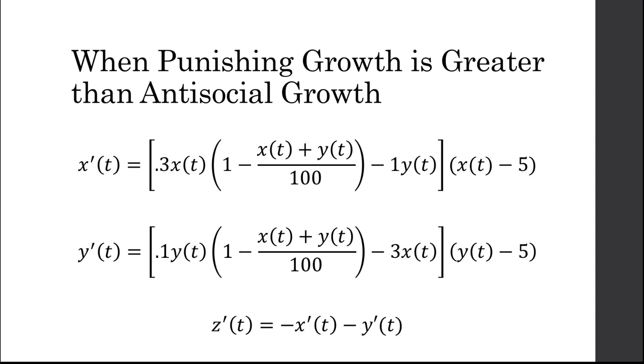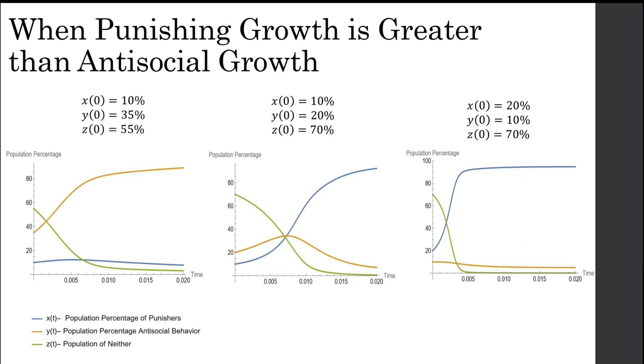than antisocial growth. In this case, we change the K1 value to 0.3, K2 value to 1, K3 value to 0.1, and K4 value to 3. By changing the initial conditions, we can analyze the development of these graphs. First, if you look on the left, we have the population percentage of punishers at 10%, population of antisocial behavior at 35%, and population of neither at 55%.